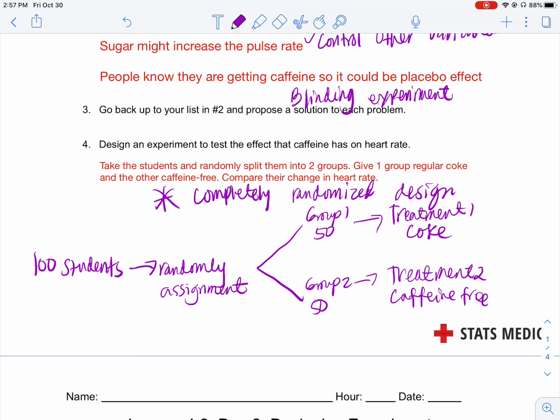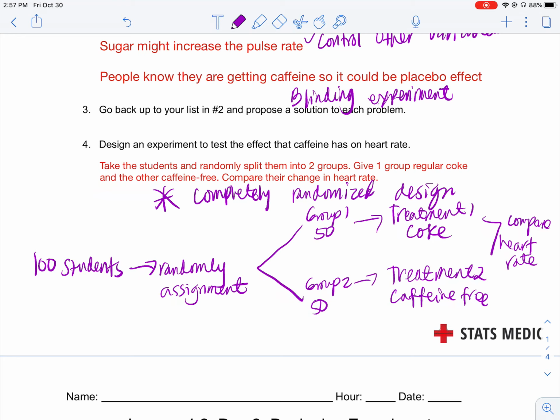The one with no caffeine. And then after that, I would have to compare the result. So our last step here is compare. Instead of saying result, let's put compare heart rate, or the pulse rate, technically. Same thing. Is that making sense, you guys?